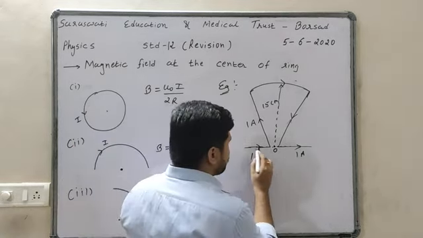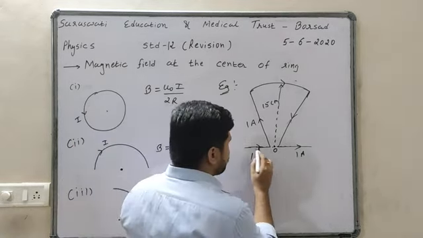So the magnetic field at center is equal to mu 0 N I upon 2r. Put all the values: mu 0 is 4 pi into 10 raised to minus 7, N is 100, I is 1, divided by 2 into r, which is 10 into 10 raised to minus 2, centimeter to meter. So we can find out the magnetic field in Tesla. Okay, so like this we can find out the magnetic field. Illustration number 7. Then illustration number 6. Illustration number 6 is also like our previous example, that is find out the magnetic field at this point O due to this current.